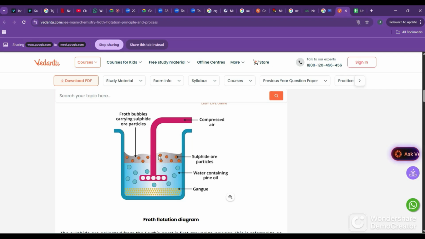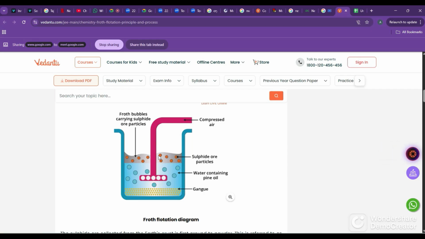In the froth flotation tank there is water containing pine oil. Then the sulfide ore is powdered and poured into that water. Compressed air is passed. The sulfide reacts with the pine oil and floats on top as foam, while the remaining impurities, which are heavier, settle at the bottom.